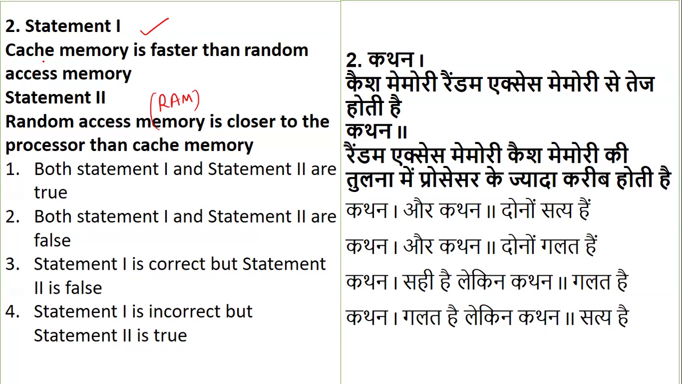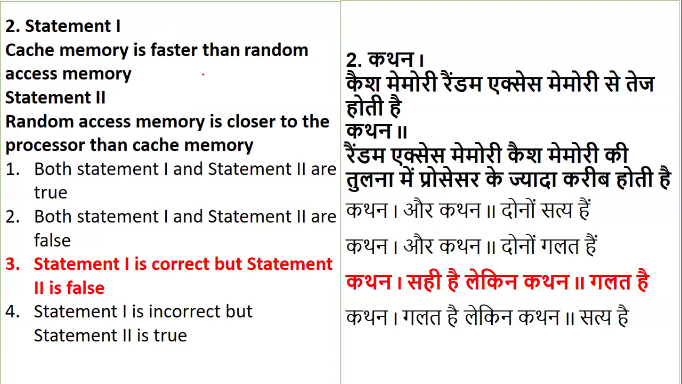So basically, the question is revolving around the cache memory and the random access memory. So when we come to the statements, obviously cache memory is much faster, because it is the volatile computer memory which is closest to the CPU.